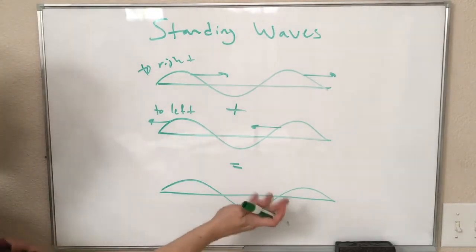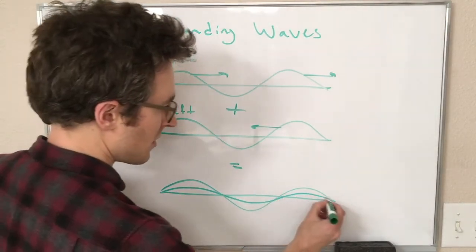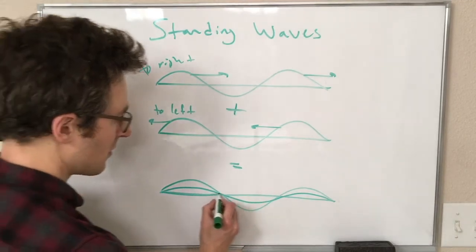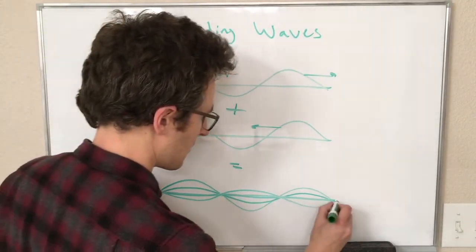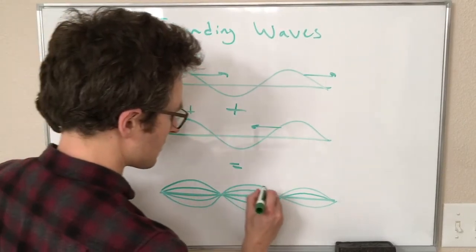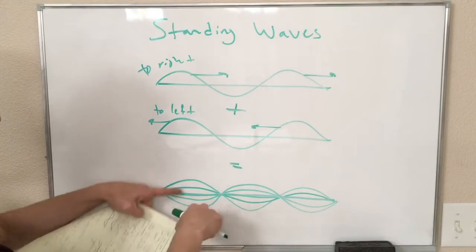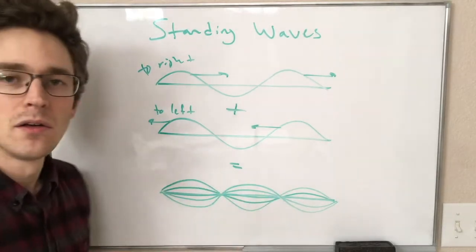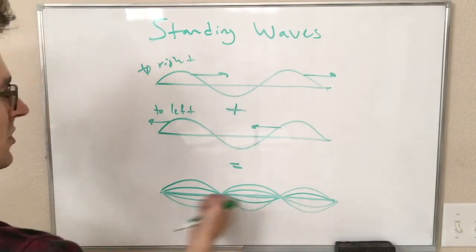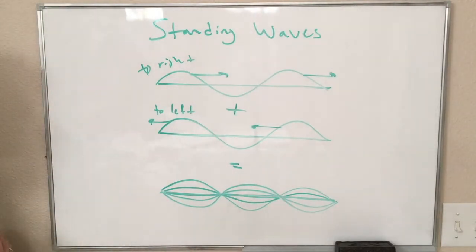So at one moment, my string is going to look like this. At another moment, it's going to look like this, and then maybe like this. And so these different places on the string are just oscillating up and down, and we don't see any visible wave moving to the left or right because it is like an equal mix of to the left and to the right.